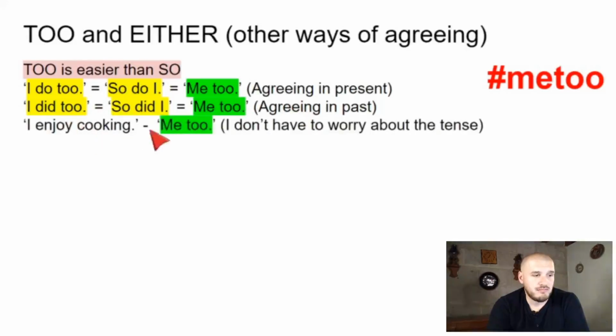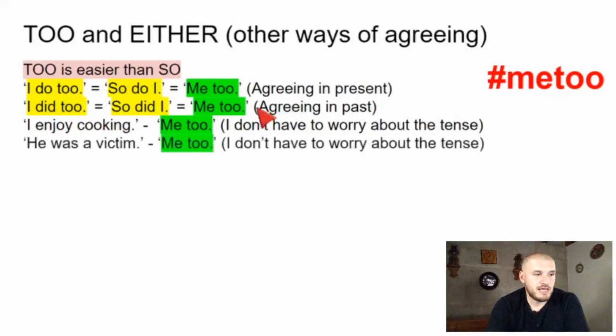I enjoy cooking, me too. I don't have to worry about the tense, right? So if I just say yo también, me too, I can forget about all of this did I, do I. I can say I enjoy cooking, so do I, or I do too, or I can just say me too. And in case of that me too movement, you can see this example, right? He was a victim, she was a victim, me too. That's why the campaign was called Me Too, like para dar voz a las víctimas, vaya. So you would say, I stand up and I say me too. It happened to me too. A mí me pasó a mí también, no?